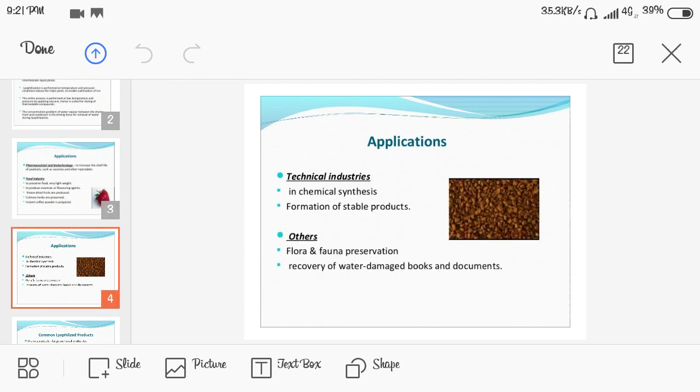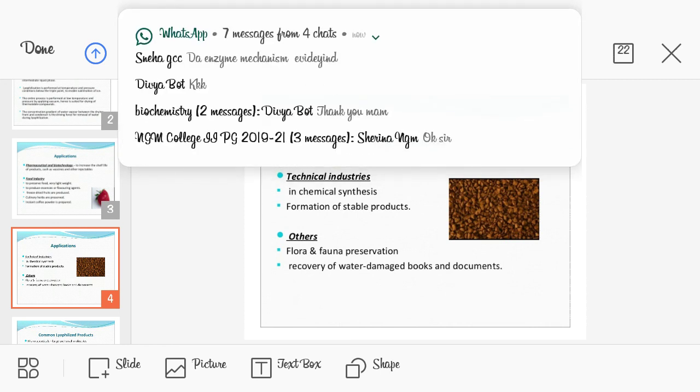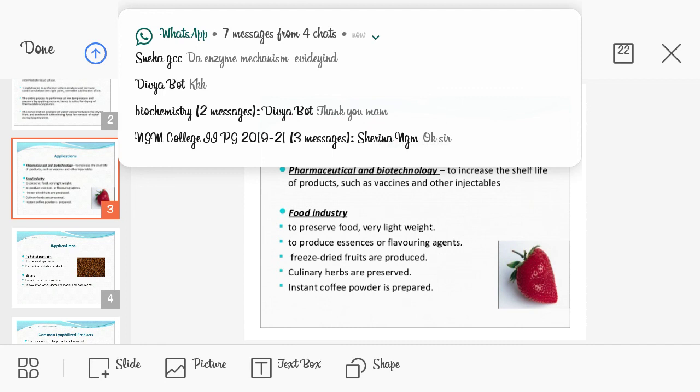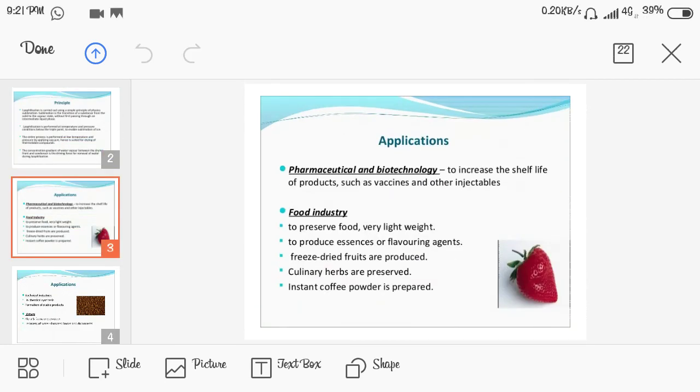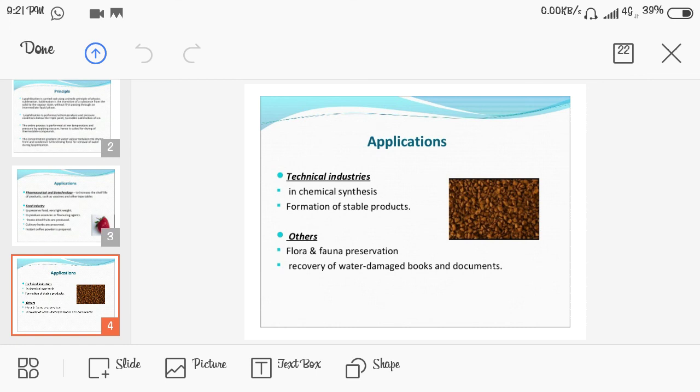So it is used in chemical synthesis and formation of stable products in laboratories and in chemical industries. And other applications of lyophilization are flora and fauna preservation and recovery of water damaged books and documents. So these are the four applications of lyophilization: to increase the shelf life of products and to prepare vaccines in pharmaceutical biotechnology, and in the food industry, in technical industries and in others.